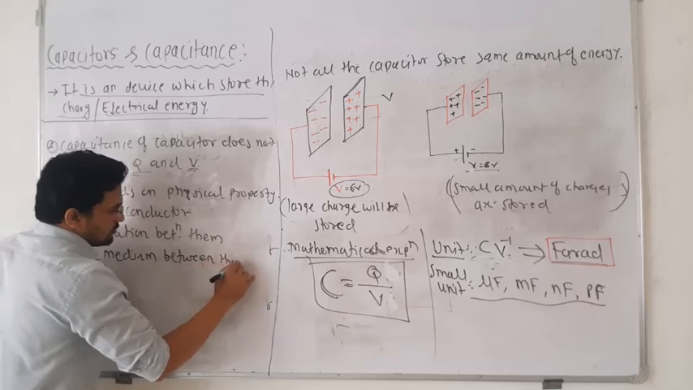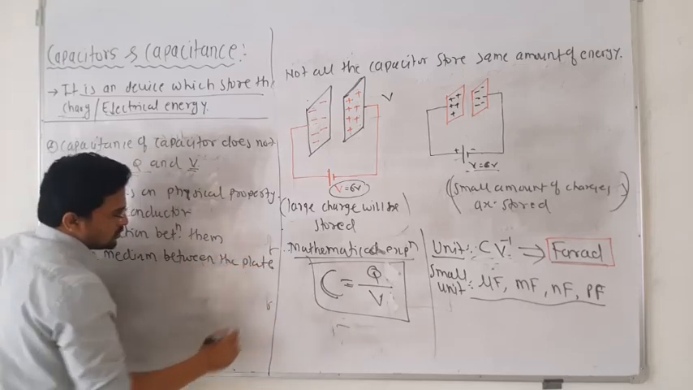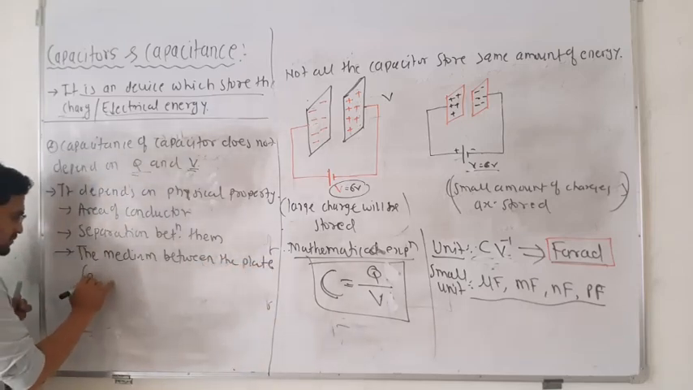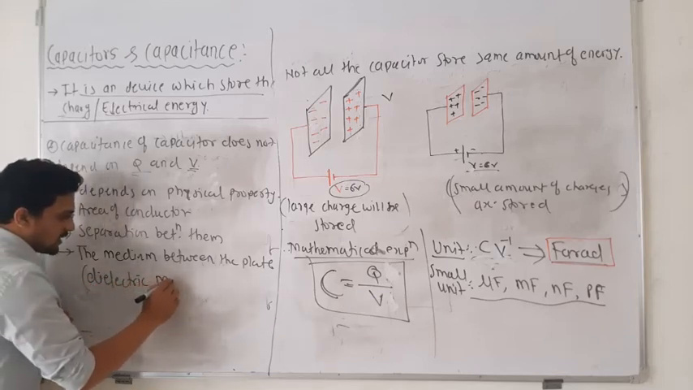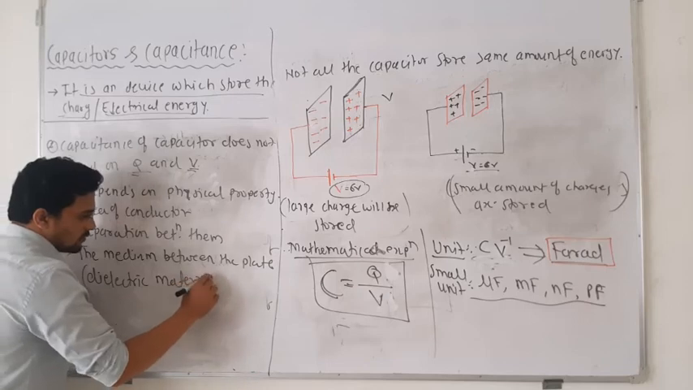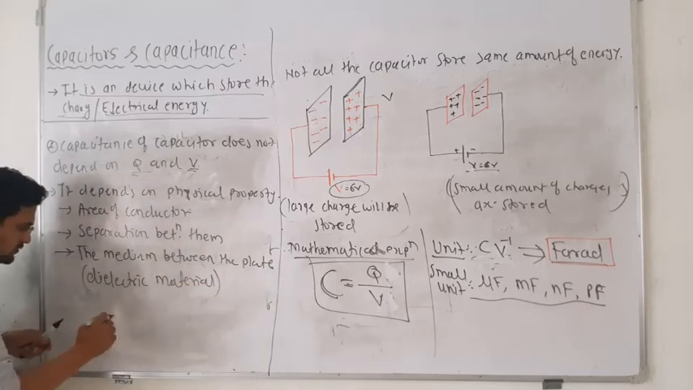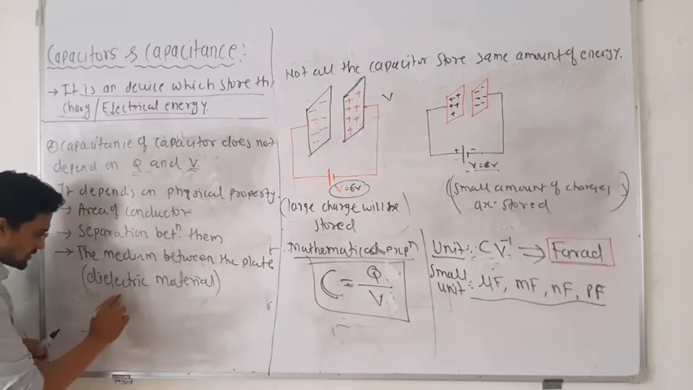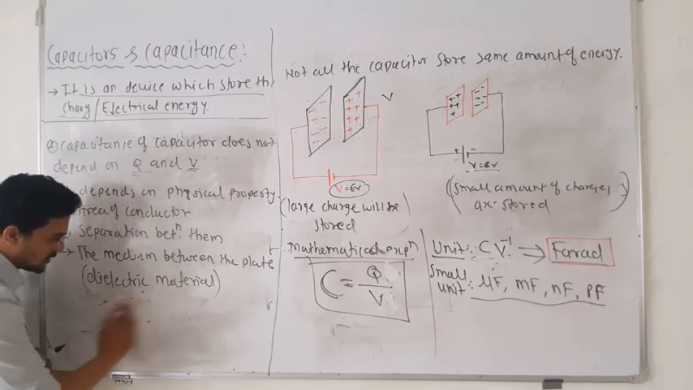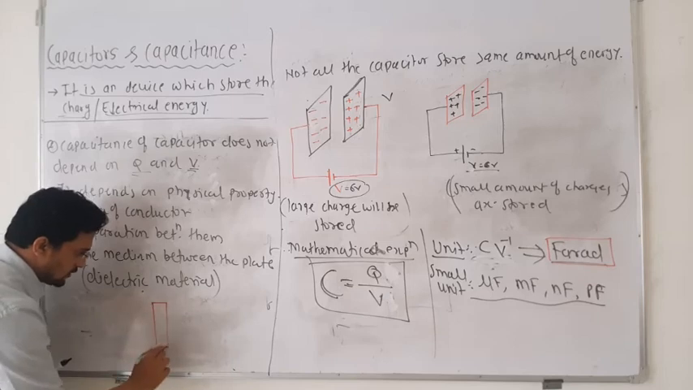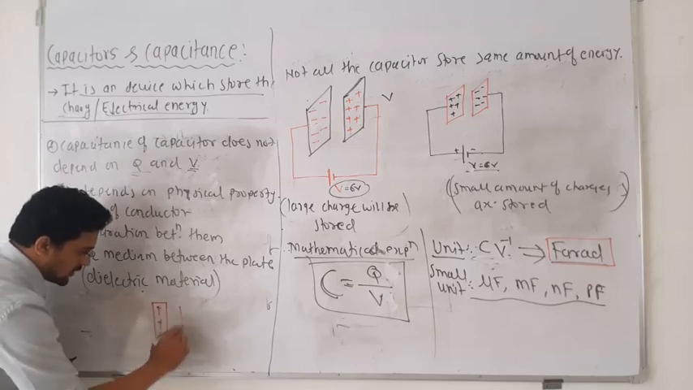And then the medium between the plates, or the two conductors. That medium is nothing but dielectric material. So sometimes, if these are the two plates of this capacitor, I will make it in this format. If this is positively charged and this is negatively charged.